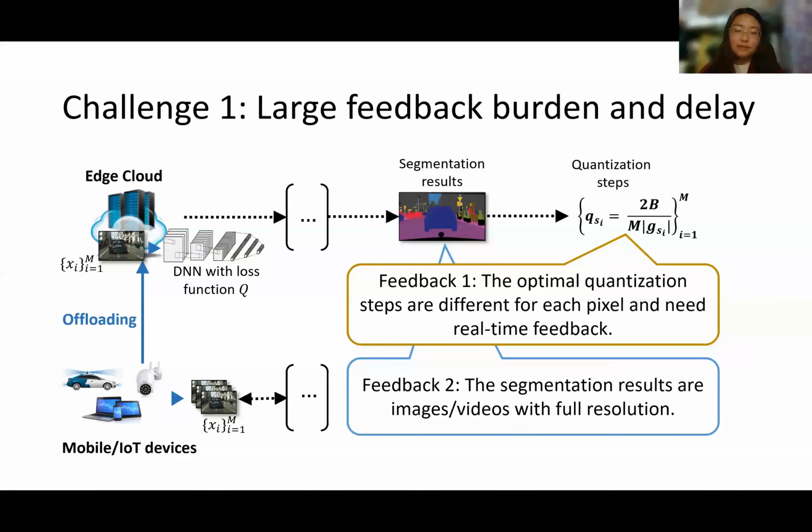Second, the segmentation results are images or videos with full resolution. The time for the whole pipeline, including offloading, DNN inference, and feedback of segmentation results, can easily exceed the frame interval or latency requirements of various vision-based applications.